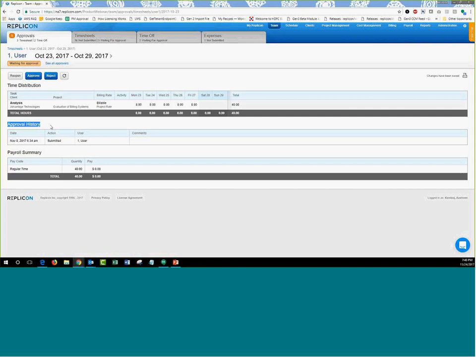Now, post the changes that you make after reopening the timesheet, if you would like to go ahead and resubmit the timesheet, you can do that. After you resubmit the timesheet, it's not going to come back to you for approval because you are the approver and you reopened and resubmitted the timesheet. The system understands that the changes were made by the actual approver, and it directly marks the timesheet as approved post your resubmission action in the system.